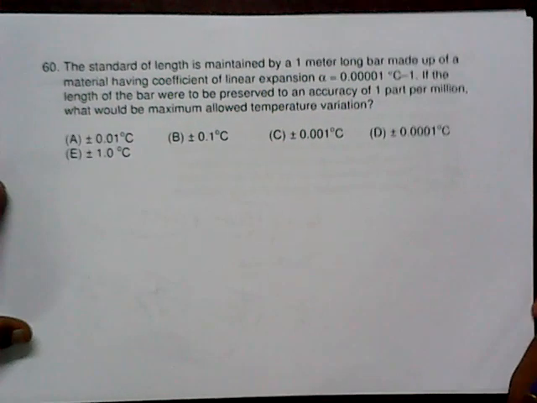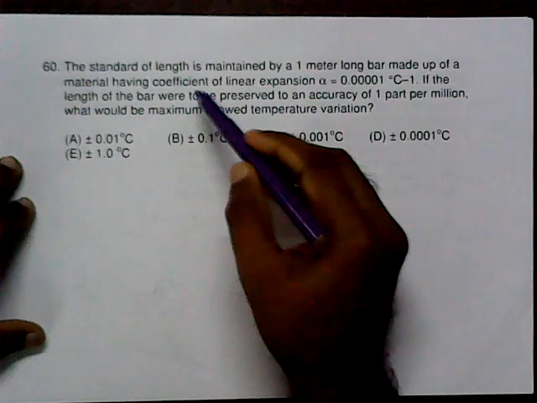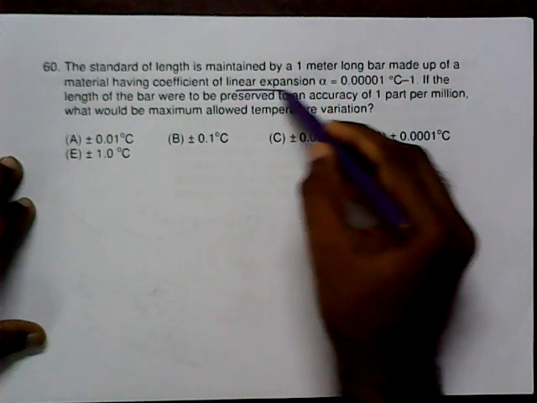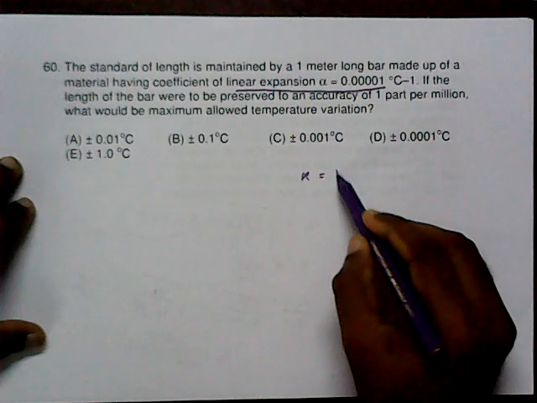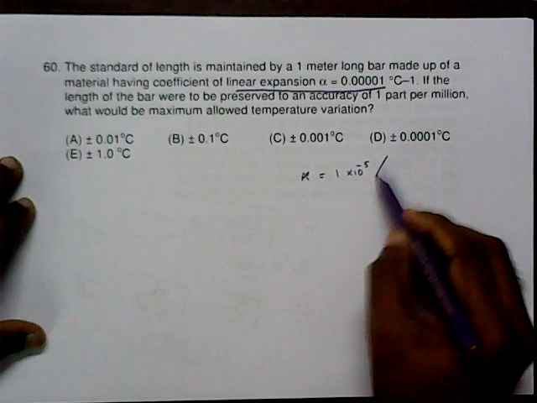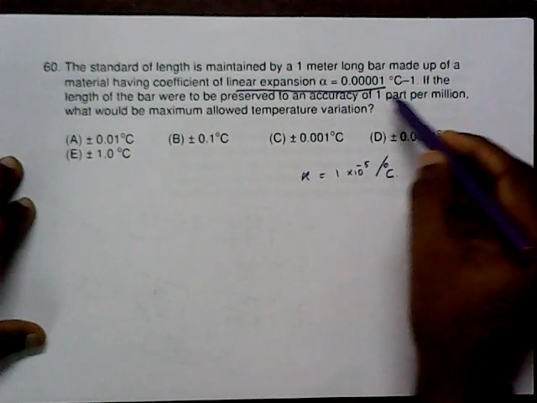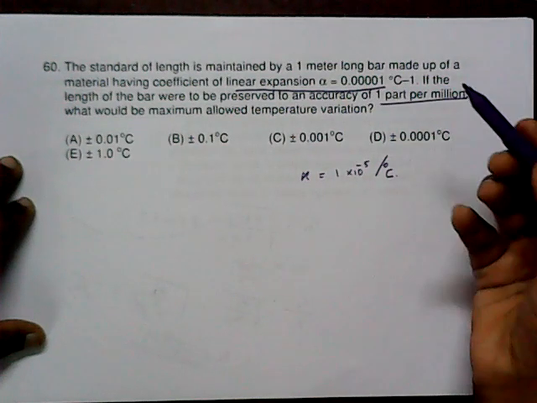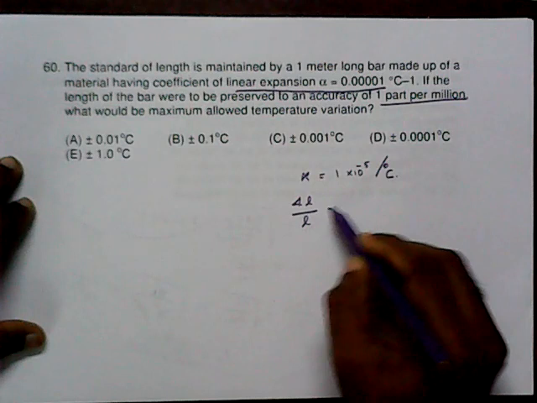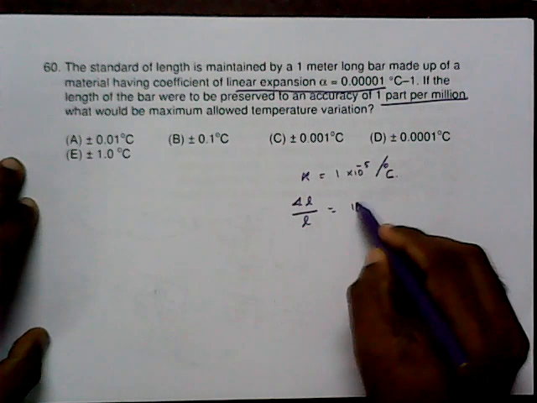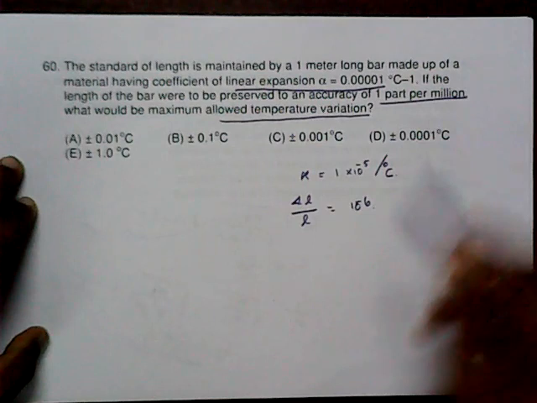The standard length is maintained by a 1 meter long bar made up of material having coefficient of linear expansion 1 into 10 raised to minus 5 per degree Celsius. If the length of the bar were to be preserved to an accuracy of 1 part per million, so we have to maintain delta L by L as 10 raised to minus 6. What would be the maximum allowed temperature variation?